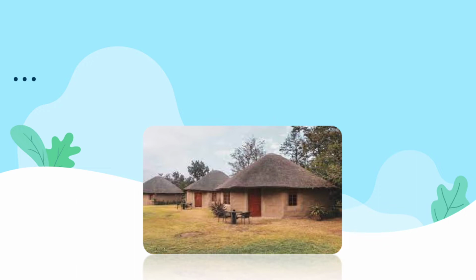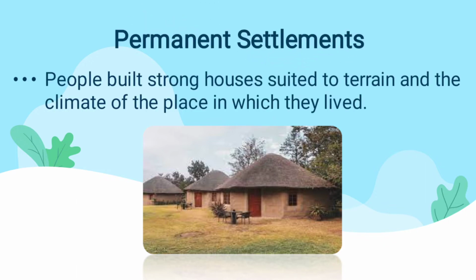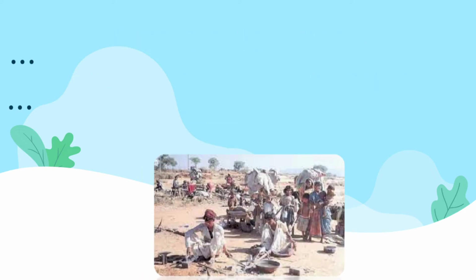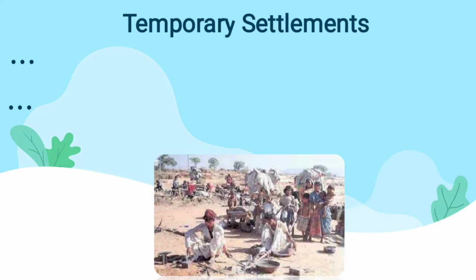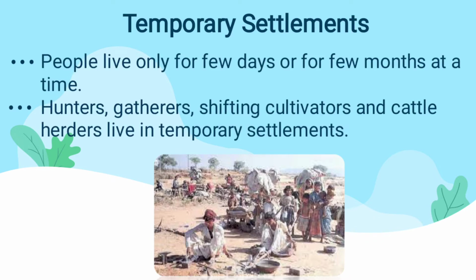Because of permanent settlement in a proper place, they started to build strong houses using bricks, and they started to live there. The next is temporary settlements. The nomadic people come under temporary settlements.